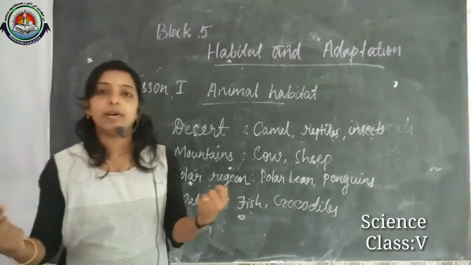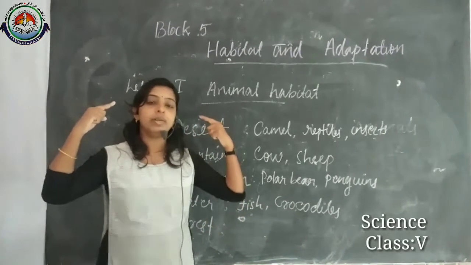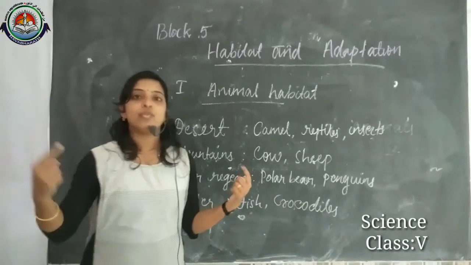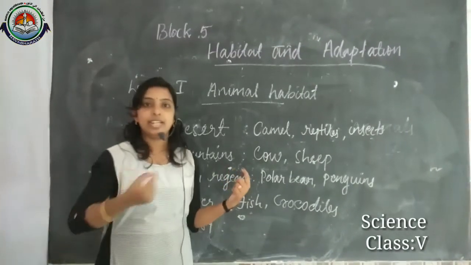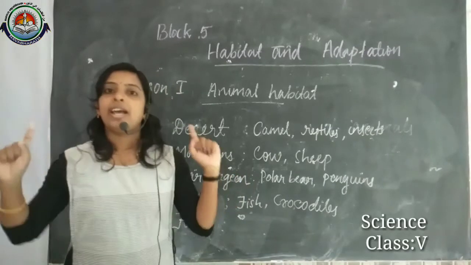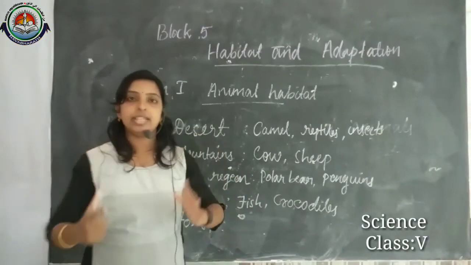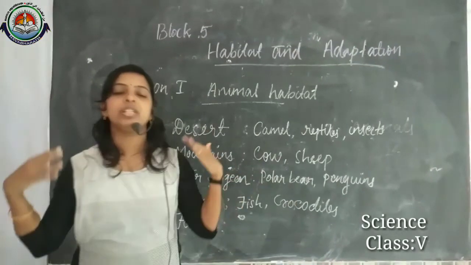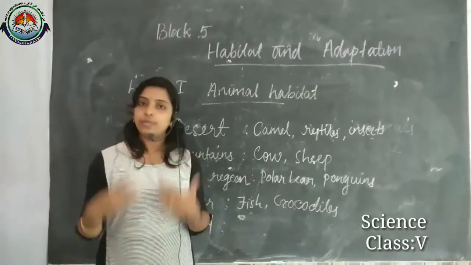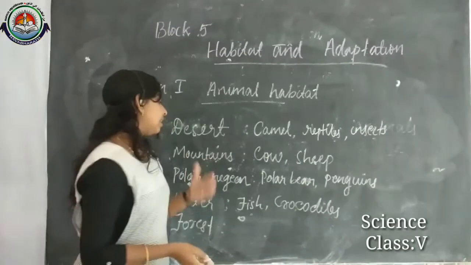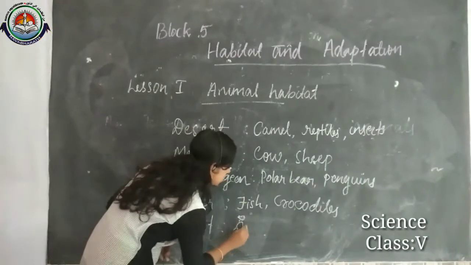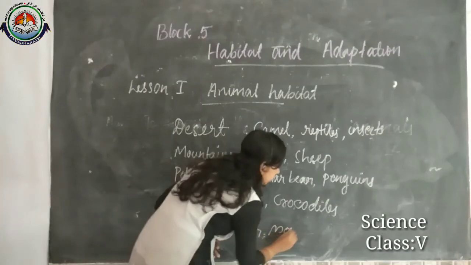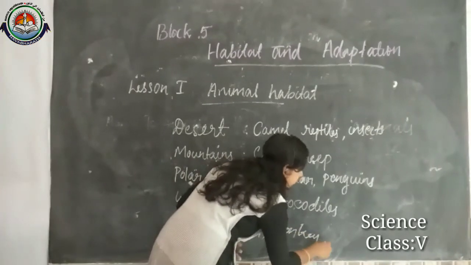When we consider the deer, it has elongated eyes. When we discussed our fourth block, I told you that elongated eyes help grazing animals; the places around them they can easily see. Okay, in the case of forest we can consider deer, monkey, lion, like that.